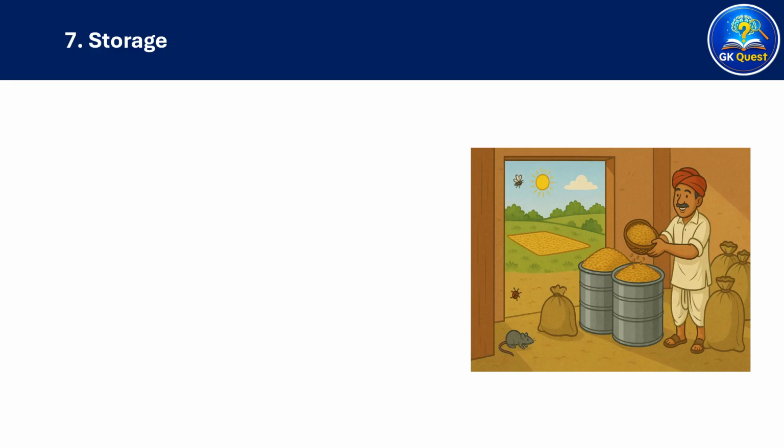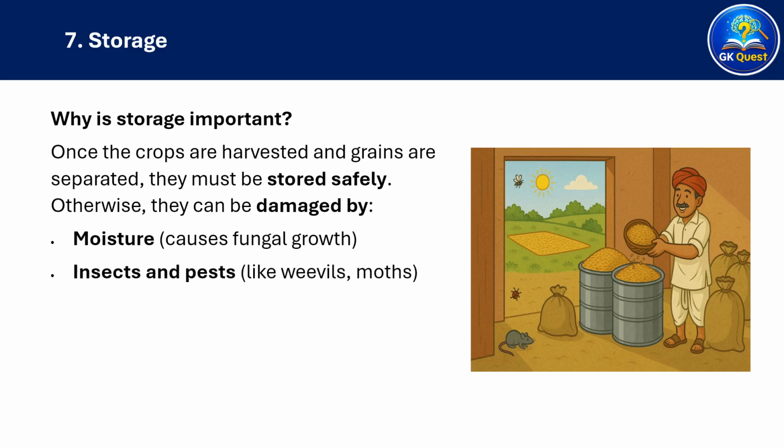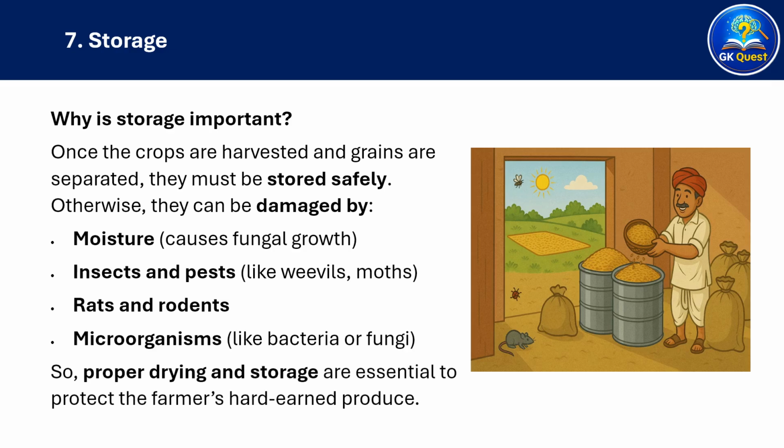Let's study the last step. Storage. Why is storage important? Once the crops are harvested and grains are separated, they must be stored safely. Otherwise, they can be damaged by moisture, which causes fungal growth, insects and pests like weevils, moths, rats, and rodents, and microorganisms like bacteria or fungi. So, proper drying and storage are essential to protect the farmer's hard-earned produce.